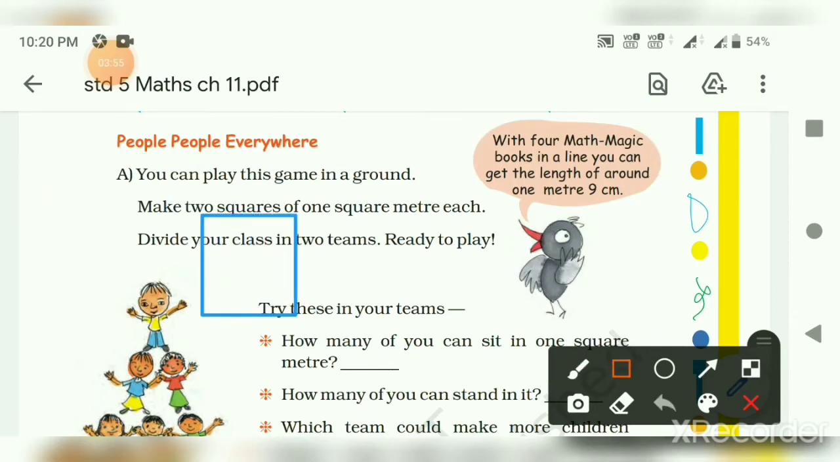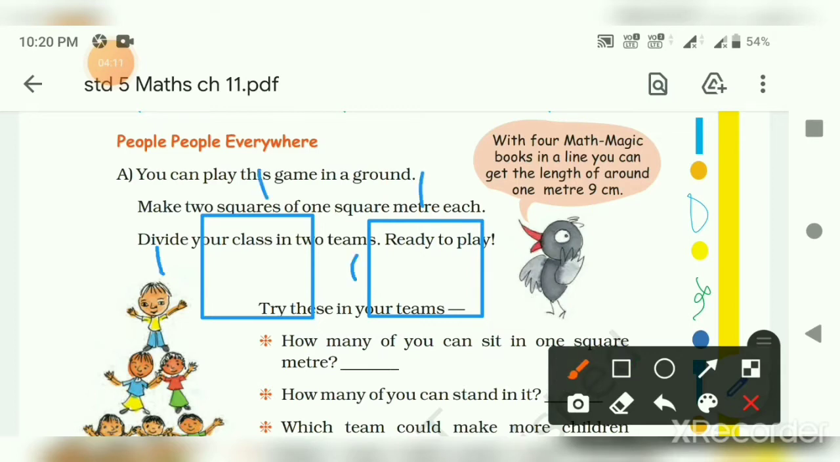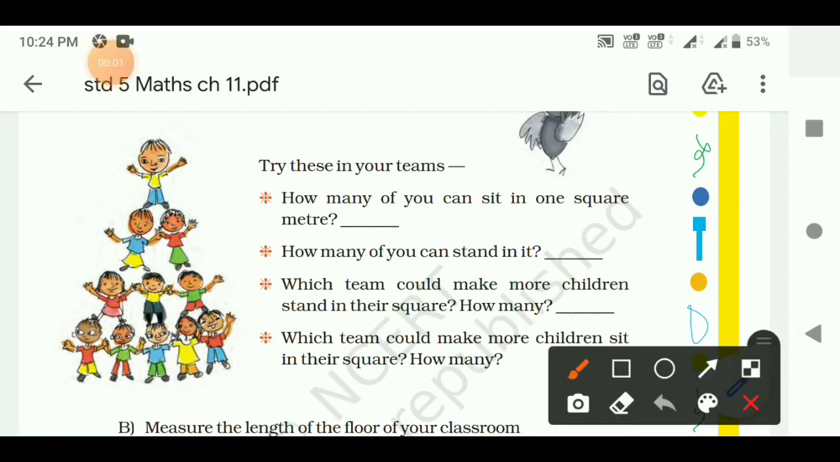Students, you can play this game yourself. Make 2 squares of equal dimension, 1 by 1 meter. That means 1 square meter. Students, here is a question. Try this in your teams. There are 2 teams, team A and team B. The question is, how many of you can sit in 1 square meter?